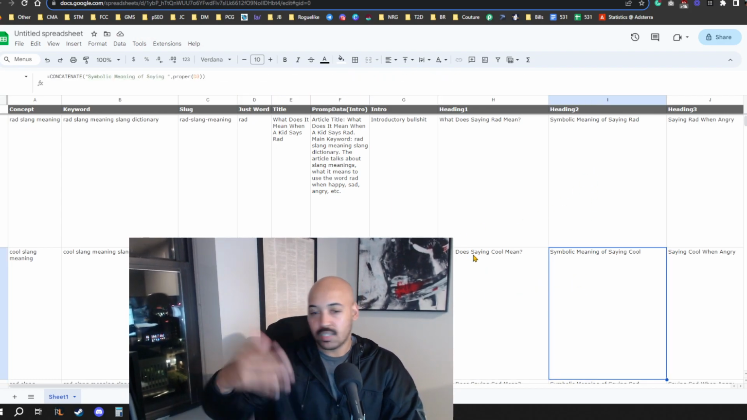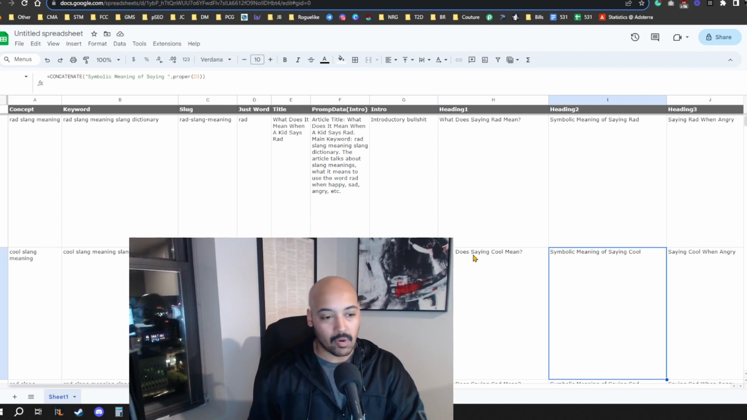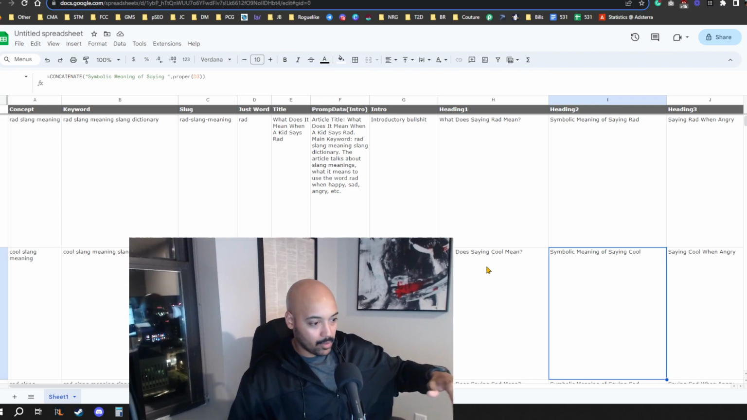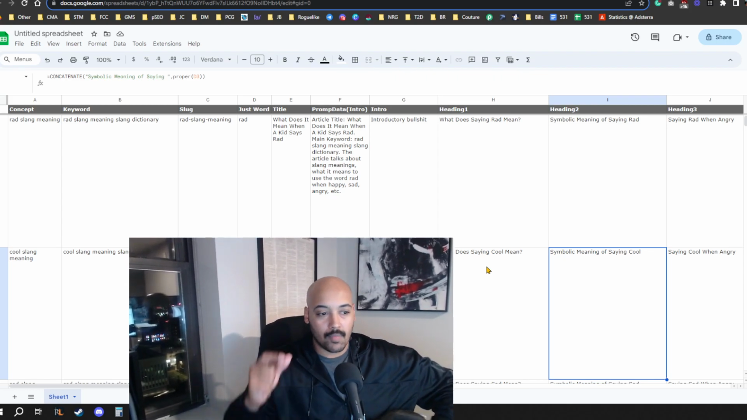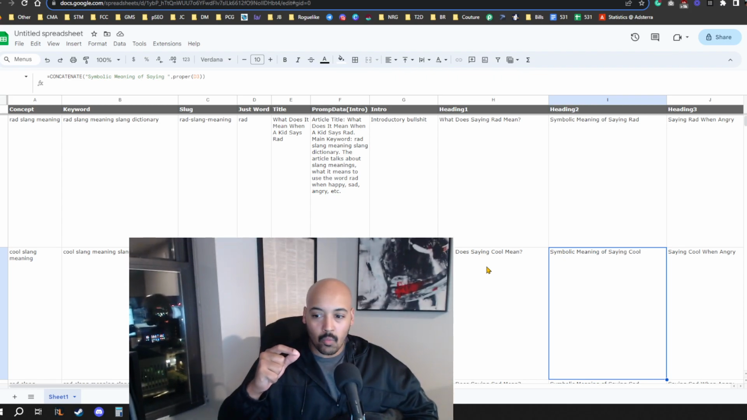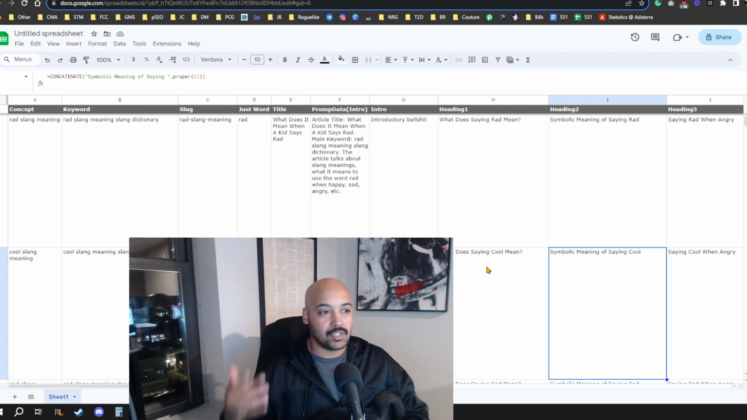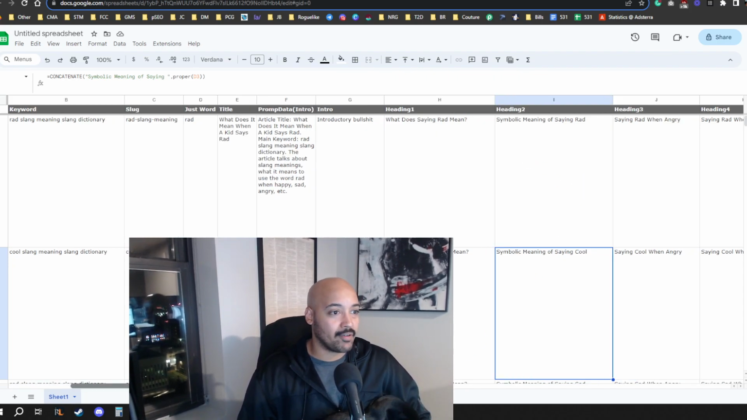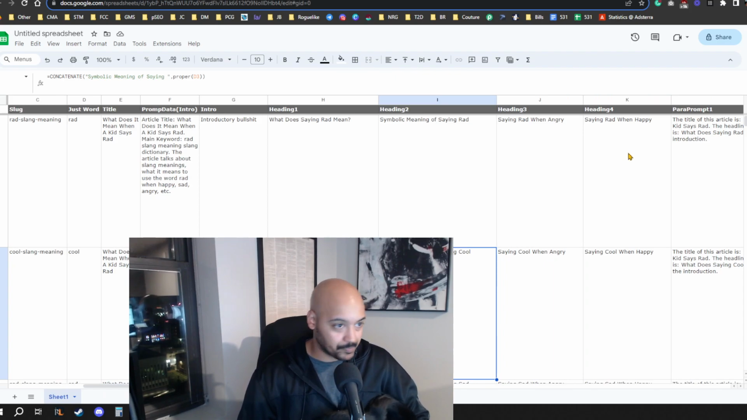And then they're all basically formatted the exact same way. These are based off of a few of the more popular keywords, and then taking what I would have for one of those and just saying I'm going to apply that to all the rest. So we'll say there is keyword data for what does saying rad mean, the symbolic meaning of saying rad. Nobody's looking at it. What does rad mean when someone's angry? What does rad mean when someone's happy? We'll say that has keyword data.